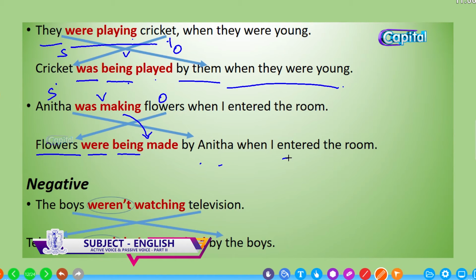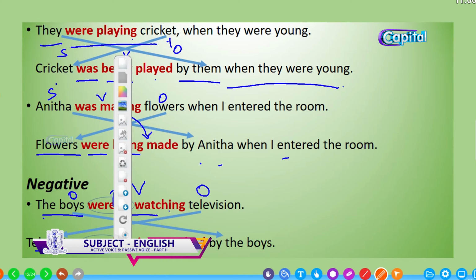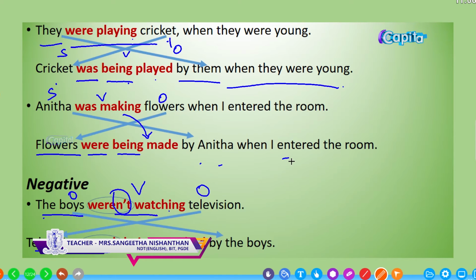When changing the negative: the boys weren't watching television. Who? The boys. Object. What were they not doing? They were not watching. What were they not watching? The television. So bring the object to the beginning, television. Singular and past, so the be verb is was. But it is negative here, so add the not with the be verb, not with the main verb. Wasn't being watched, past participle, by the boys.